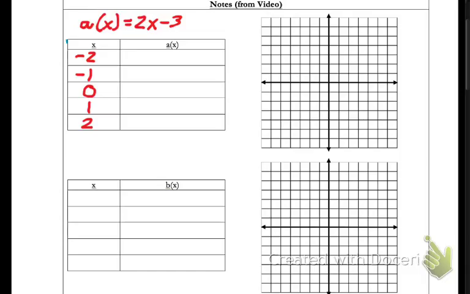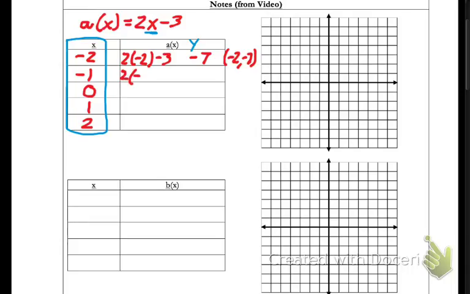And so here's the situation. This first column represents our domain, our x value, and we want to find a of x, or the y value that goes with it. So what we're going to do is every time we see an x in the function, we're going to put in negative 2 to start with. So here we go. This is going to give us 2 times negative 2 minus 3. Well, this simplifies to negative 4 minus 3, which is negative 7. Now, just to show you what's going on, that just gave us the point on the graph, negative 2, negative 7.